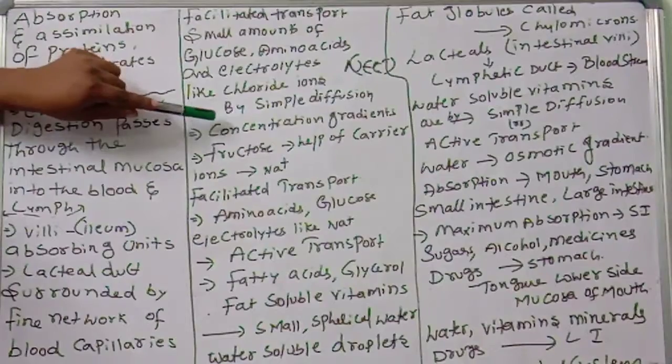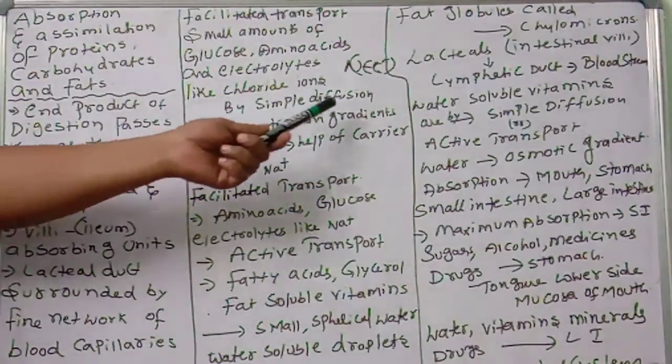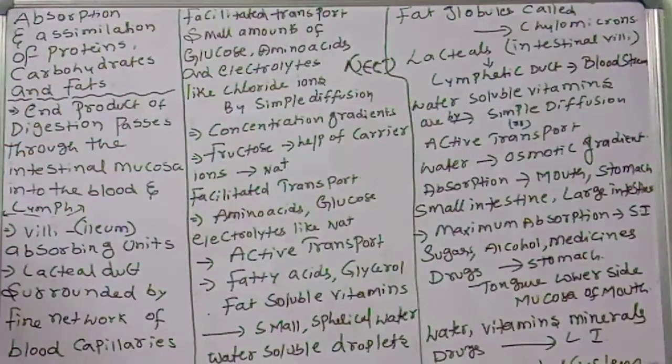And this diffusion mainly depends upon which one? Concentration gradients. What is diffusion? The movement of molecules from high concentration to low concentration is called diffusion. So concentration gradients decide simple diffusion. So glucose, amino acids and electrolytes like chloride ions are absorbed by simple diffusion. Simple diffusion is based upon which one? Concentration gradients.